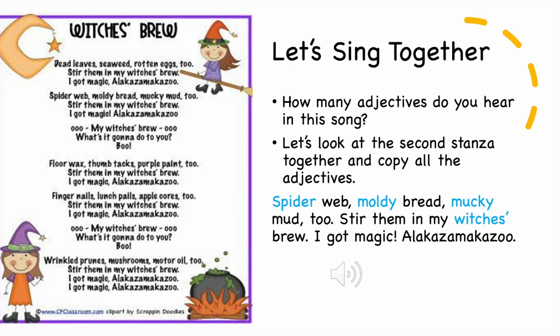The next one is moldy. And moldy is describing the bread. Moldy bread. Can you find the third one? Excellent. Mucky. Mucky mud. And the last one is witch's. And even though that is also a noun, in this sentence, it's an adjective because it's describing the brew. Excellent job singing. Let me hear it again.